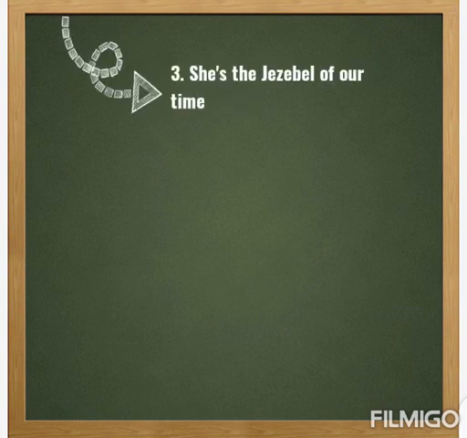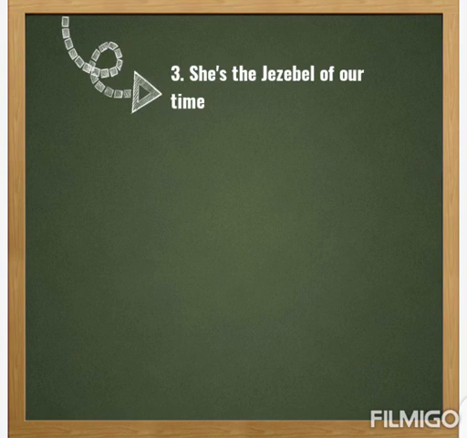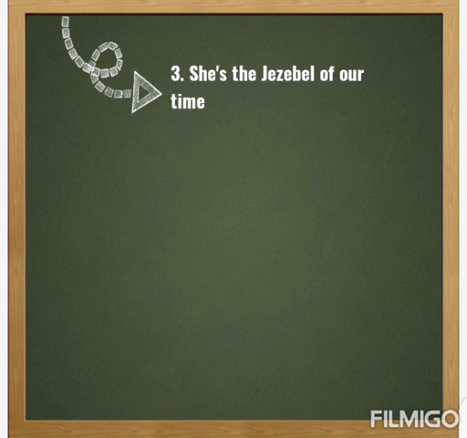If we say, she is the Jezebel of our time, it means that we are calling the person Jezebel, whom we know in the Bible. The traits and the characteristics of Jezebel of the Bible are also being associated with such a particular person. That's what I mean by allusion.